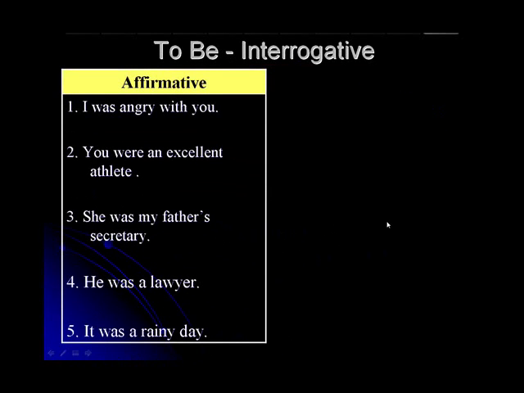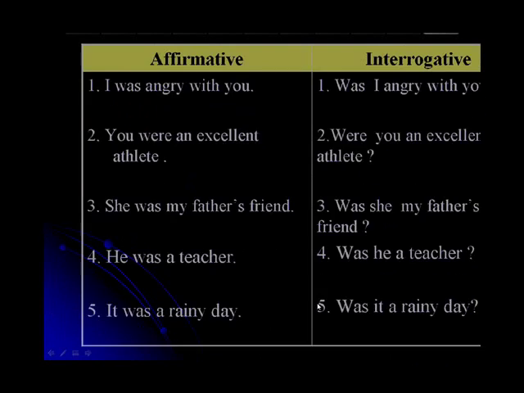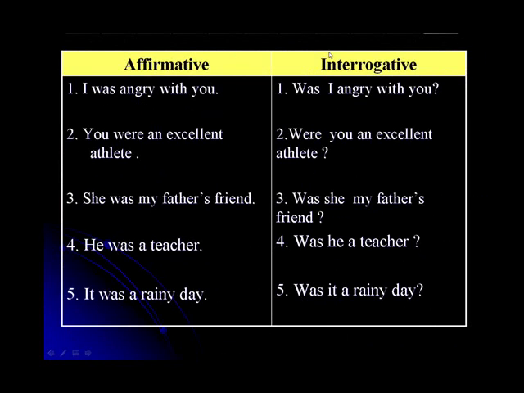What about questions? On the right, we have these affirmative sentences in the past. I was angry with you. You were an excellent athlete. She was my father's secretary. He was a lawyer. It was a rainy day. Now, to make these sentences interrogative, it's very easy. Look, for the affirmative, first we have the person, and then we have the verb. For the question, first we have the verb, and then we have the person. Okay? So it's a question of just reversing the order.